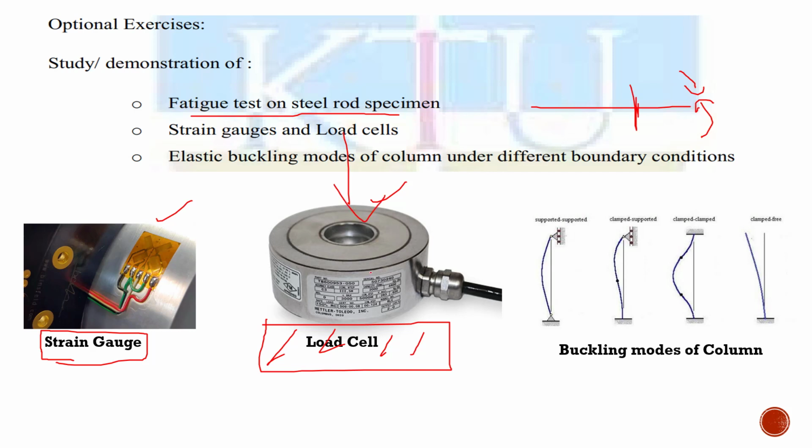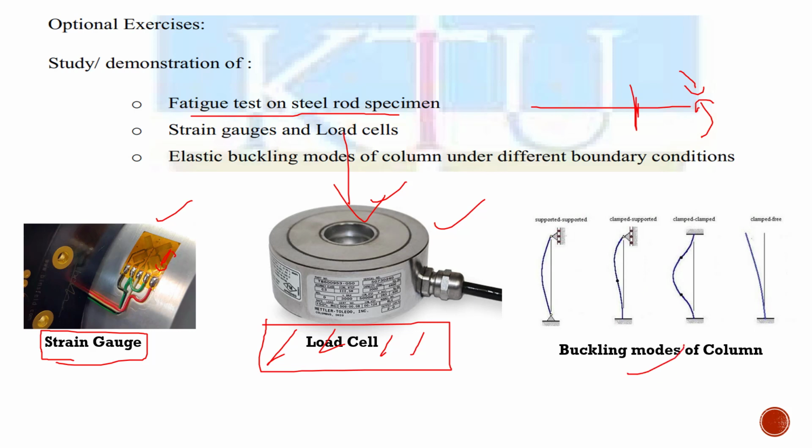This force will compress this load cell, the pressure will be detected by the load cell, and the value will be transferred to the computer. So we can measure the load from this load cell, and the strain gauge, which when placed on the surface of the material, based on the elongation or the strain happening, the value will be transferred to the attachment.